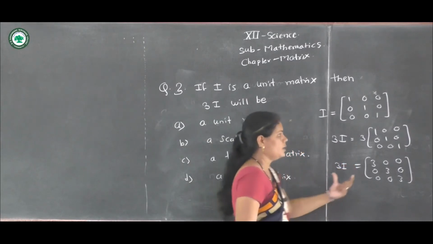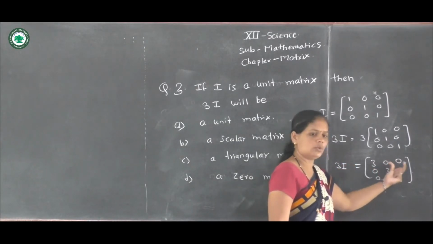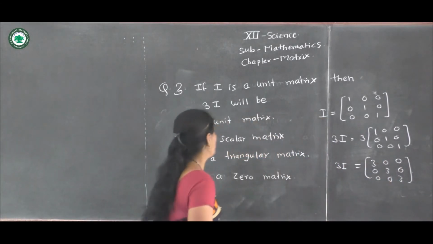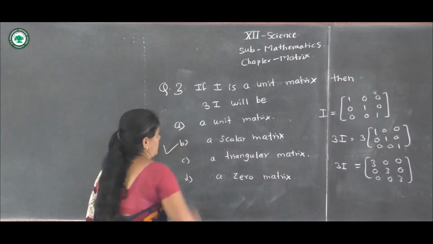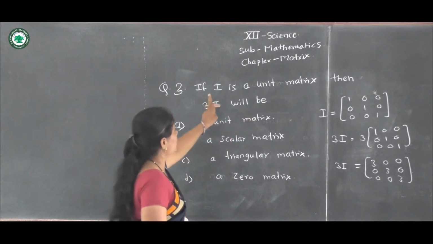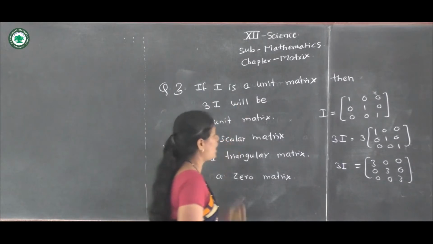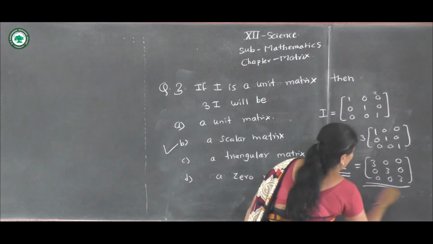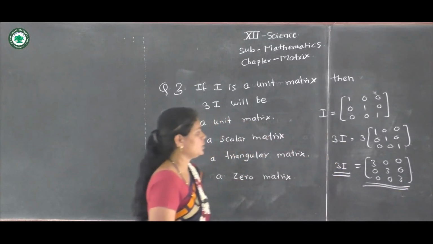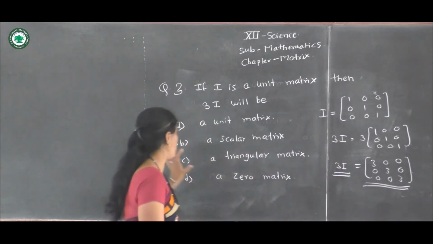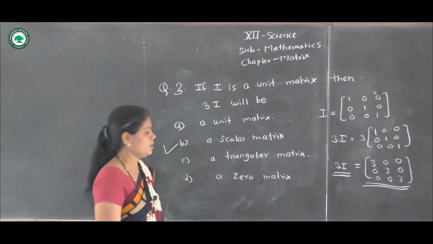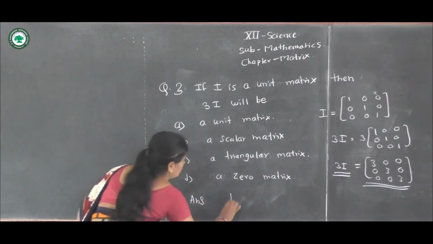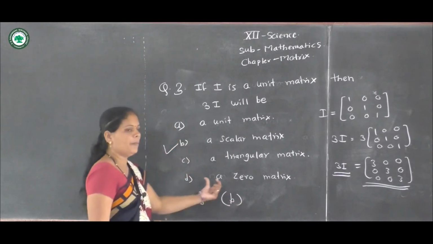If I is a unit matrix, then 3I will be the matrix 3 0 0, 0 3 0, 0 0 3. Therefore, our option number second B, a scalar matrix.